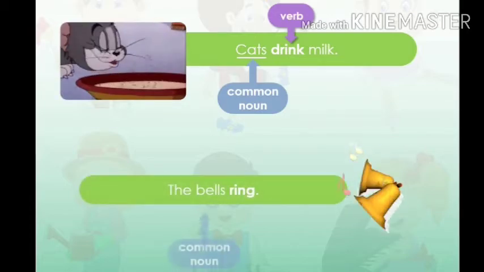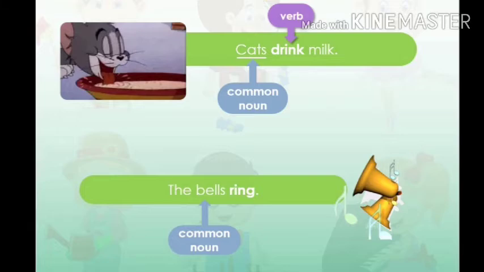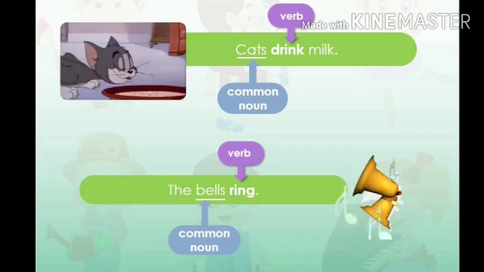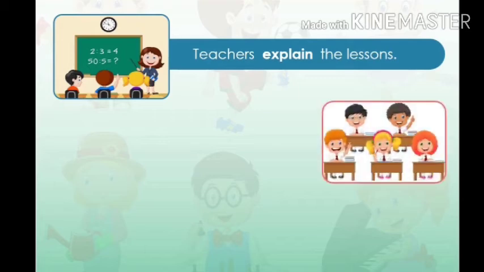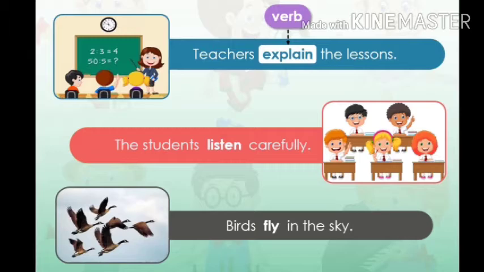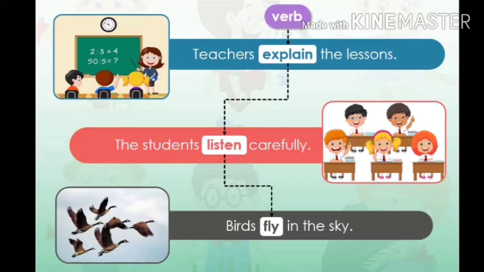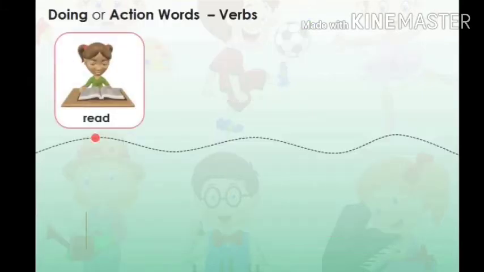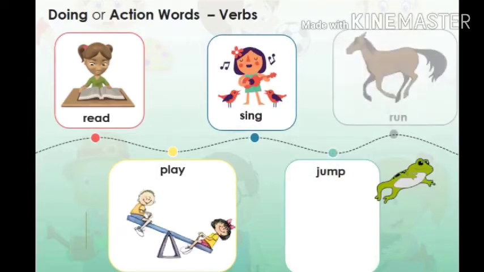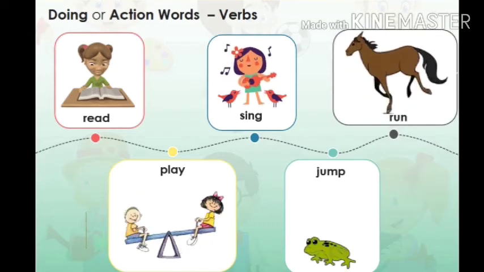The bells ring. Bells is a common naming word for a thing. It is a common noun. Ring is the verb showing what the bell does. Here are some more examples. Teachers explain the lessons. The students listen carefully. Birds fly in the sky. Here, explain, listen, fly are the verbs. Read, play, sing, jump, run are some common verbs.